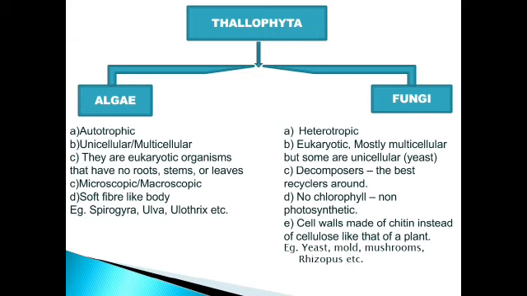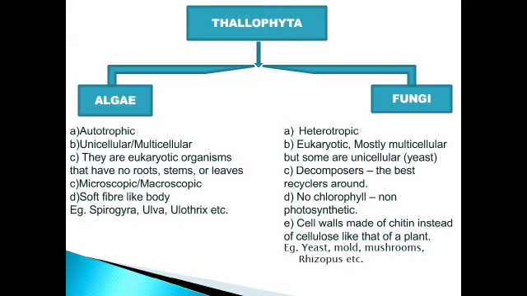They are eukaryotic organisms. Eukaryotic organism means, as I have explained, they have a membrane-bound nucleus, and other organelles are also membrane-bound. So they are eukaryotic, heterotrophic, and multicellular as well as unicellular. Mostly we get fungi in the form of multicellular organisms, but there are some fungi which are unicellular, for example yeast. You must have heard about yeast, right? So yeast are unicellular.